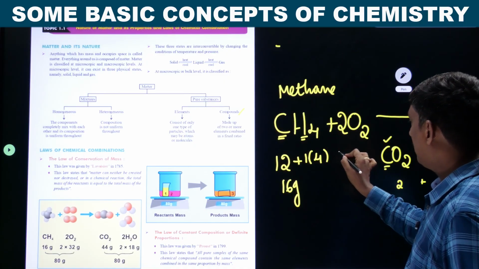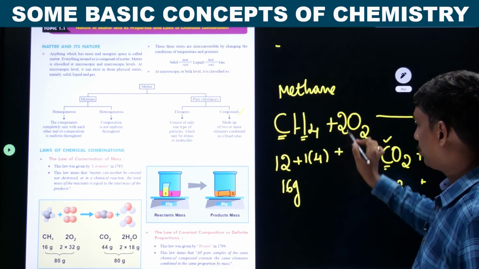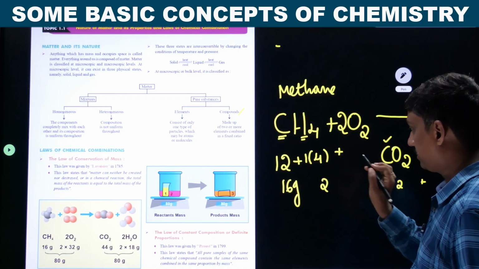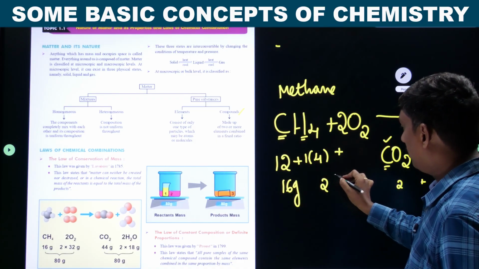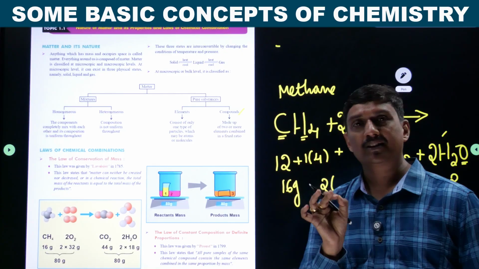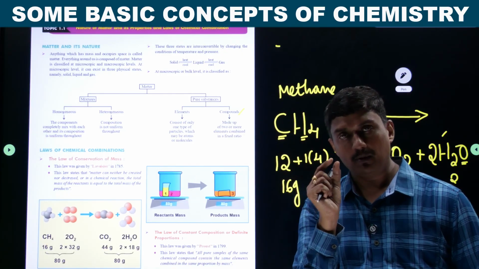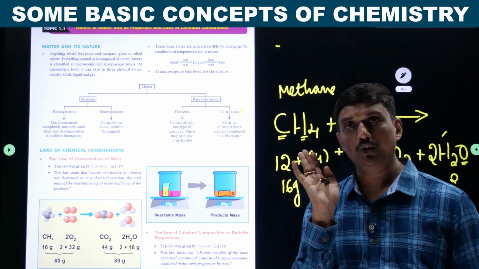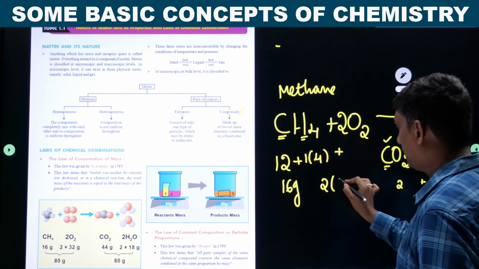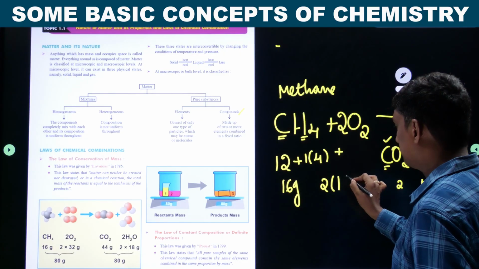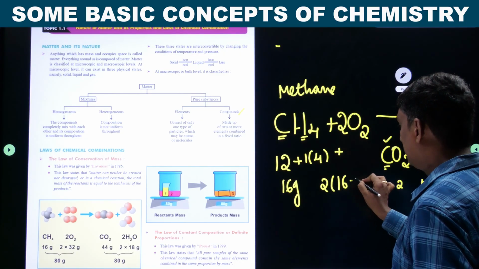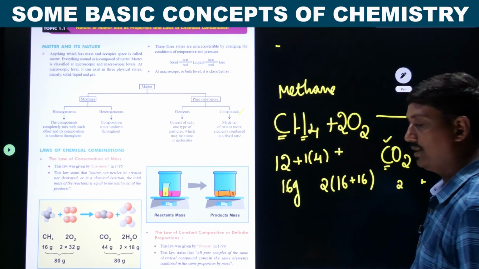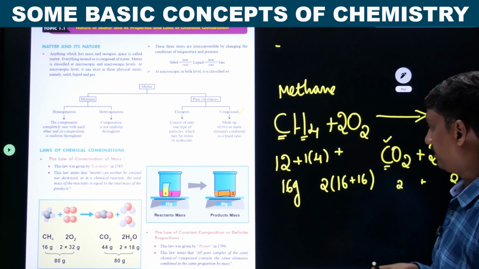And oxygen is there, so 2 parts of oxygen. Let us write 2. The atomic mass of oxygen: you take 1 atom of oxygen, its mass is 16 units. So we can write 16 plus 16 because we have 2 atoms.